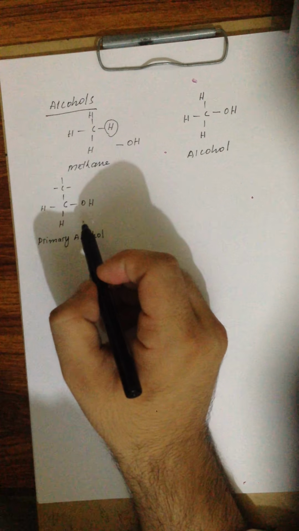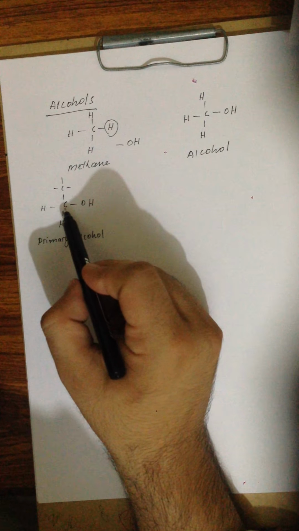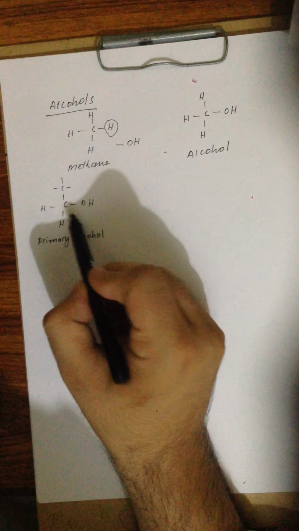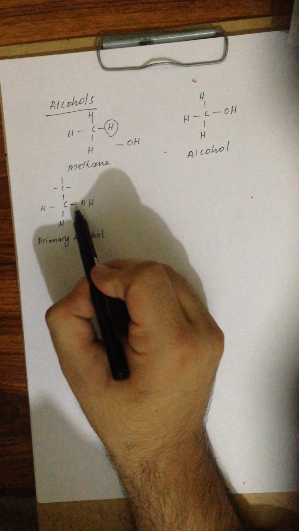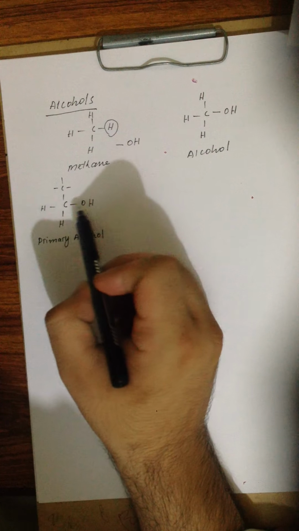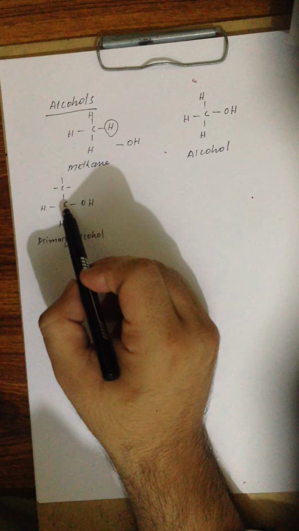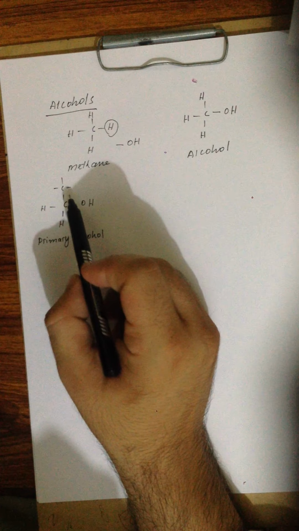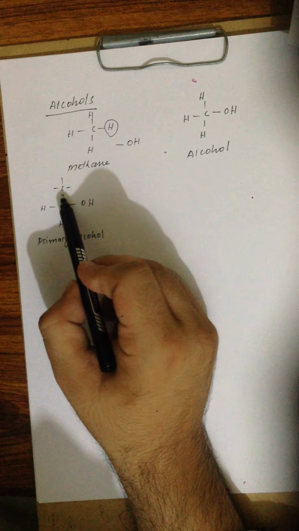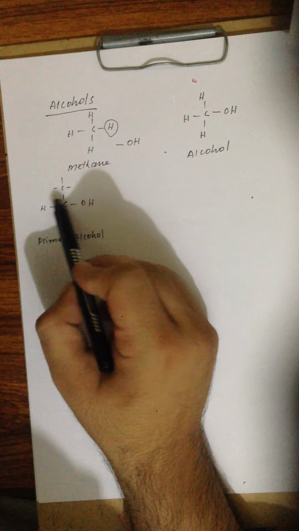This is a molecule of primary alcohol because this carbon atom to which the hydroxyl group is attached is a primary carbon atom. It is called a primary carbon atom because it is attached only to one carbon atom.